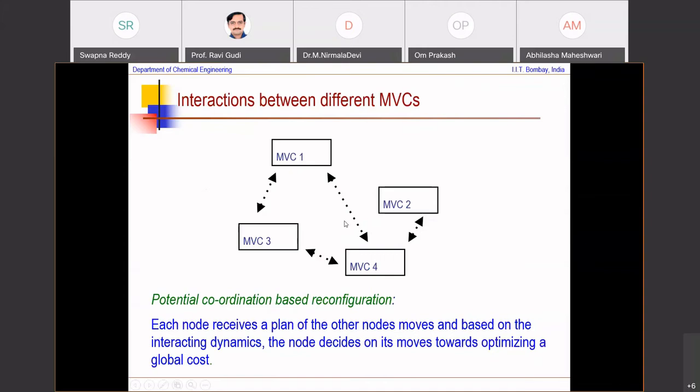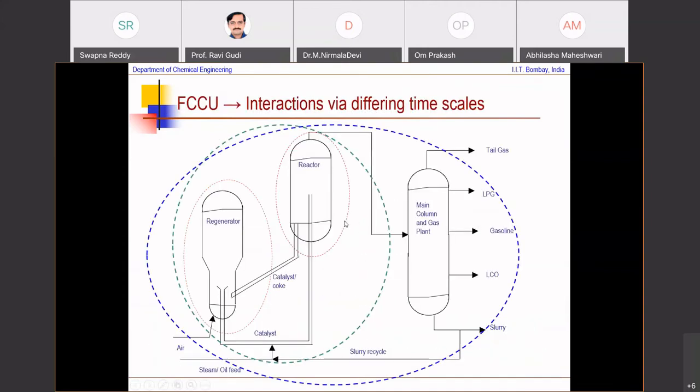Now, if you look at the controllers, maybe a decade and a half ago, they would go for the centralized because that's the most optimal. But what happens is that if that centralized controller fails, then everything will go for a toss. So with advances in computing infrastructure and the possibility of distribution or decomposition, the increasing preference has been to have decentralized structures like this.